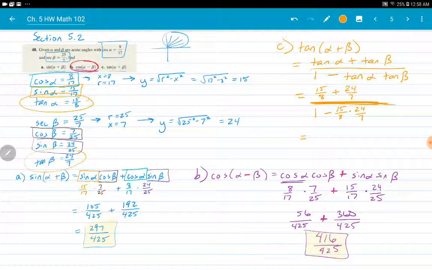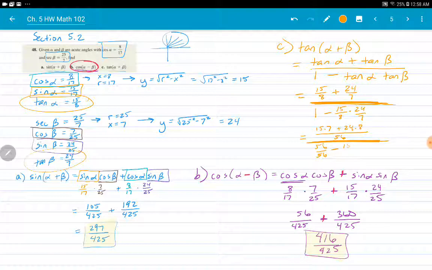So to add those two fractions together, I'm going to do 15 times 7 plus 24 times 8 all over 8 times 7, or 56. And that's a complex fraction that's going to have 56 in the denominator for both, so that 56 is going to cancel. But first I've got to subtract this from 1.